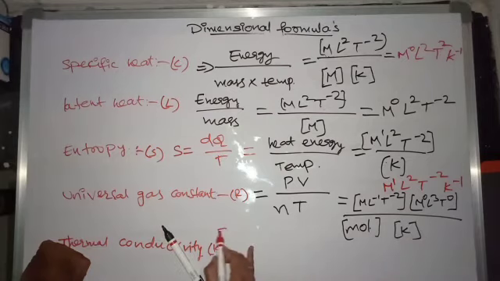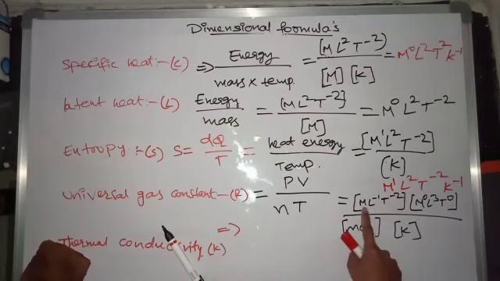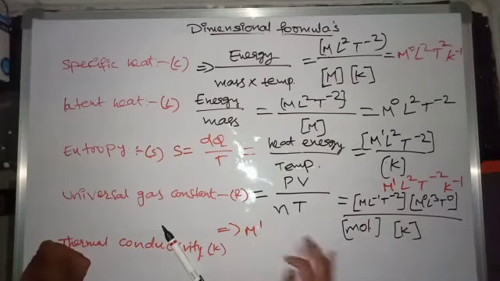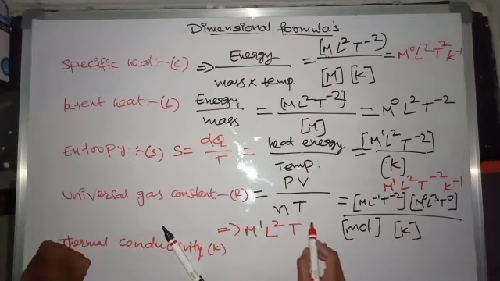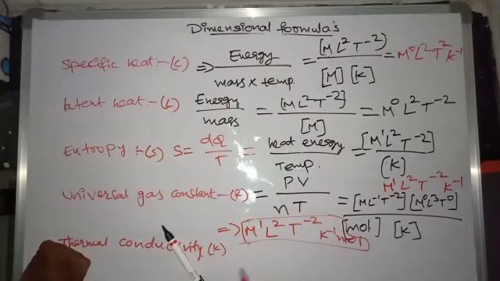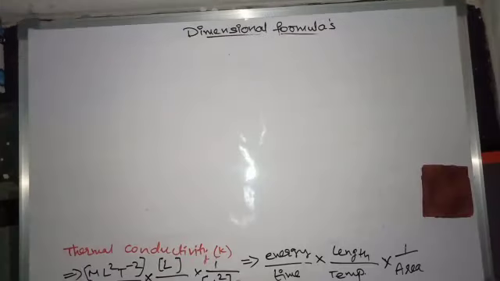Now write the dimension formula for universal gas constant. M1 L power minus 1 into L power 3 is L power 2, T power minus 2, T naught is T power minus 2, into K power minus 1 into mole power minus 1. This is the dimensional formula for universal gas constant. I am writing this here because it's not visible.